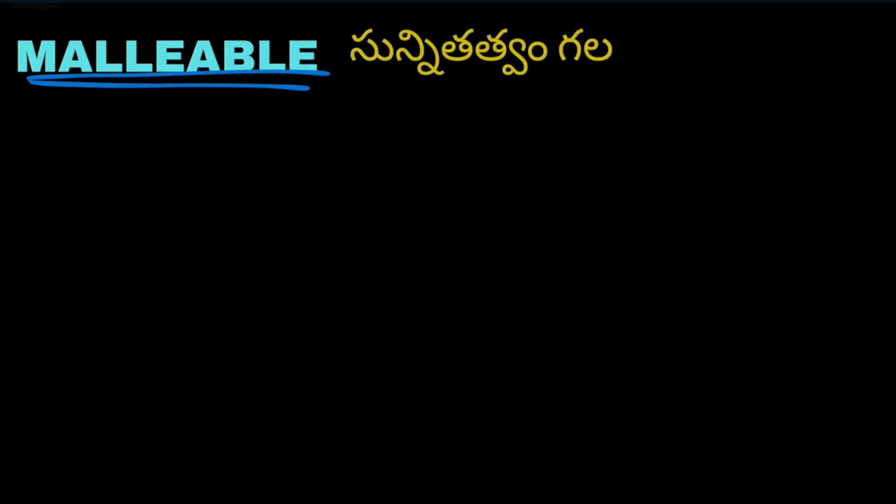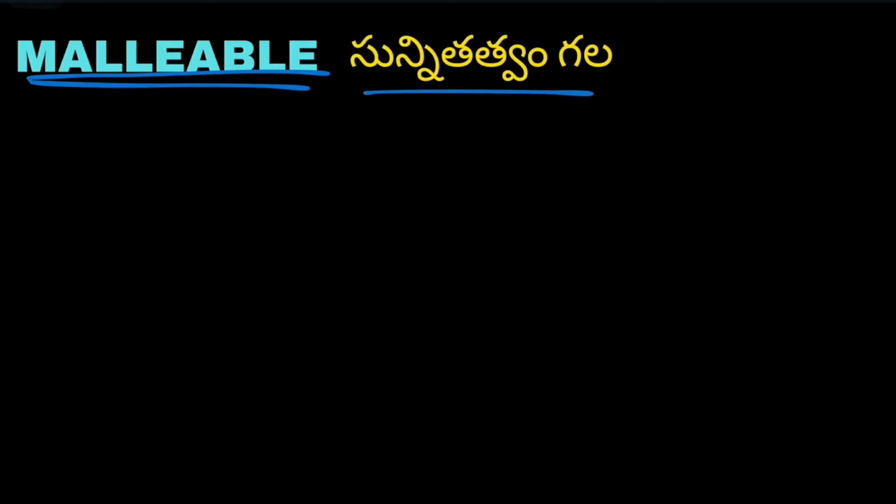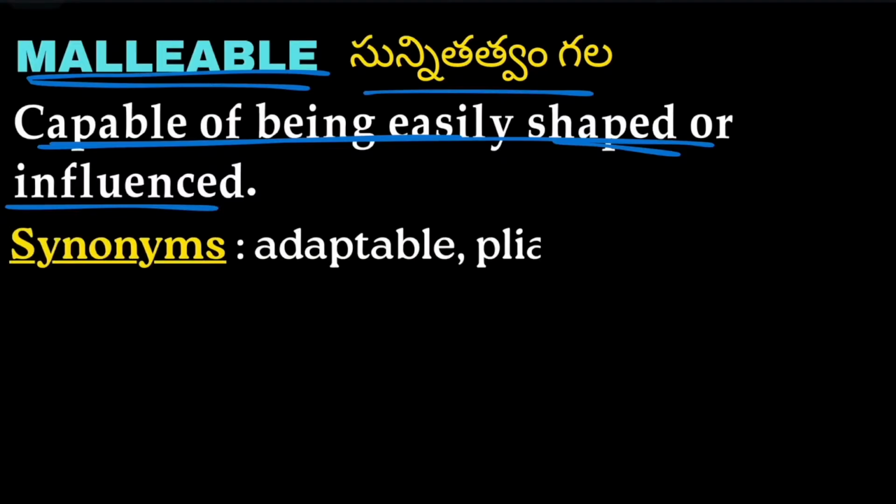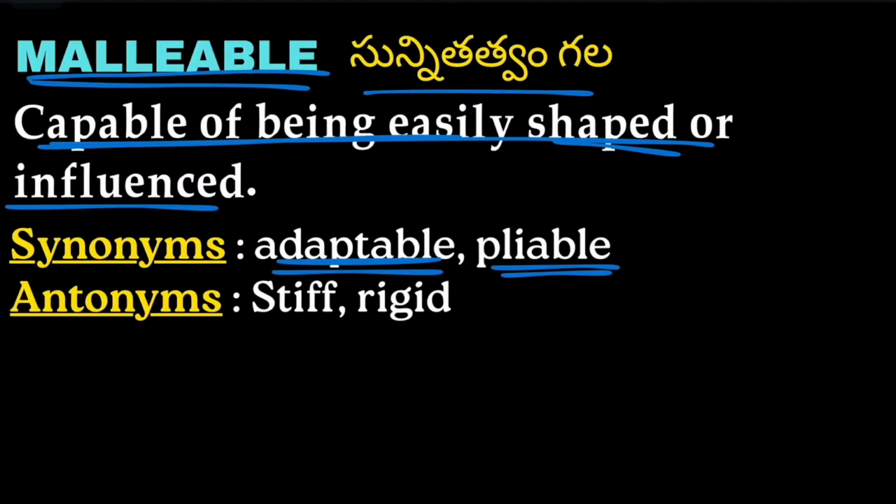Next word is malleable. Malleable means sunnitatvam gala, capable of being easily shaped or influenced. Synonyms: adaptable, pliable. Antonyms: stiff, rigid.